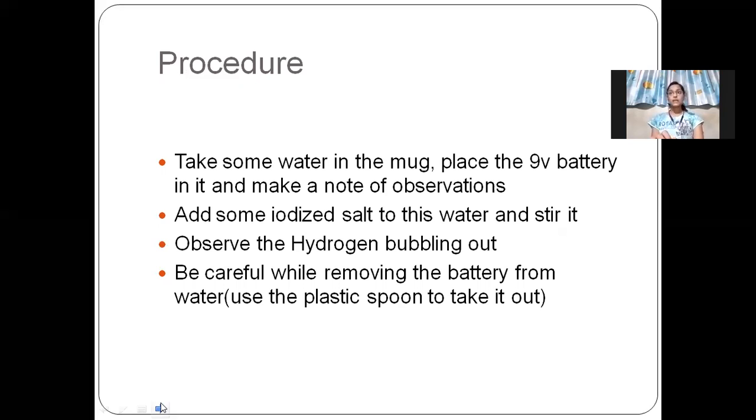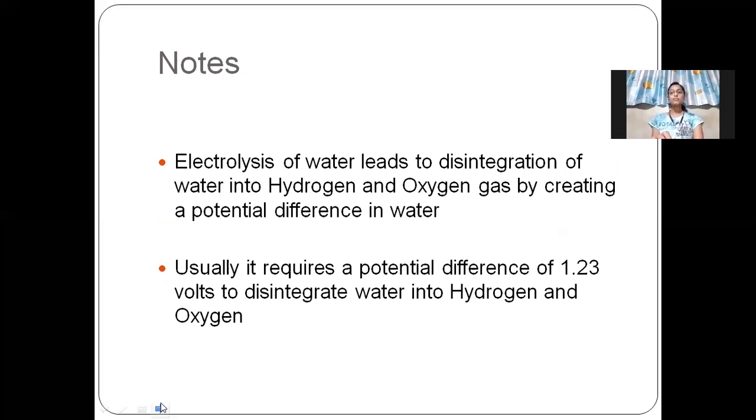I will repeat the procedure. Take some water in the mug, place the 9-volt battery in it, note the observation. Now add some ionized salt to the water, stir it well. Now observe the hydrogen bubbling out. Be careful while removing the battery from the water. For removing the battery, use the plastic spoon.